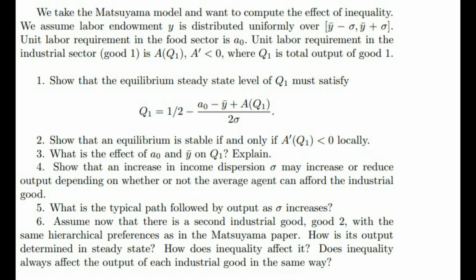Explain. Show that an increase in income dispersion sigma may increase or reduce output, depending on whether or not the average agent can afford the industrial good. What is the typical path followed by output as sigma increases? Assume now that there is a second industrial good, good 2, with the same hierarchical preferences as in the Matsuyama paper. How is its output determined in steady state? How does inequality affect it? Does inequality always affect the output of each industrial good in the same way?